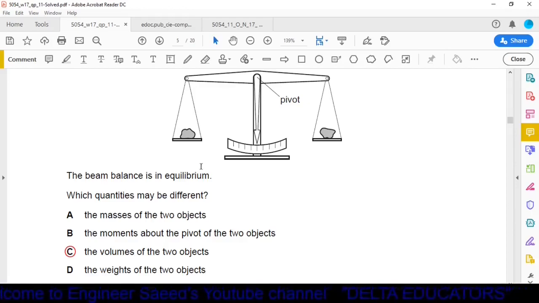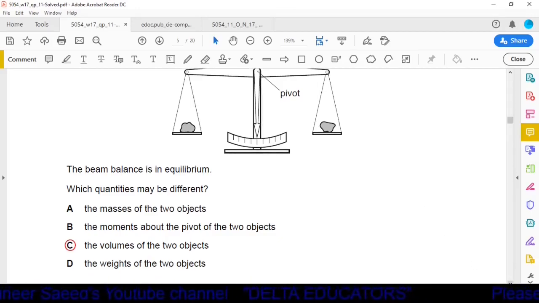So whatever the acceleration due to gravity on this object will also be the same on the other object. So g will also remain the same. So the weight of these two objects will be equal. It will not differ. So option C is the correct one. The volume of these two objects may be different.